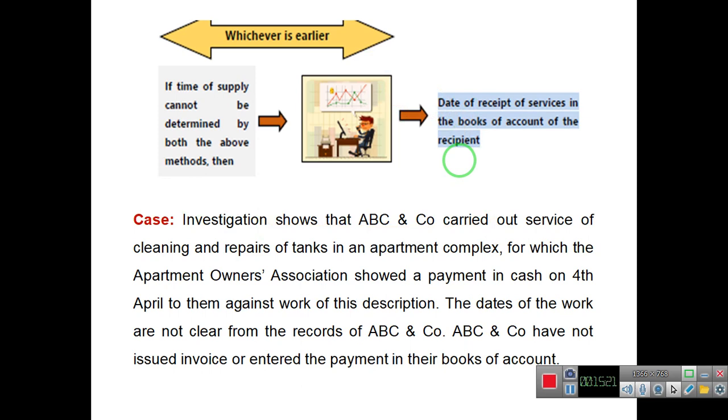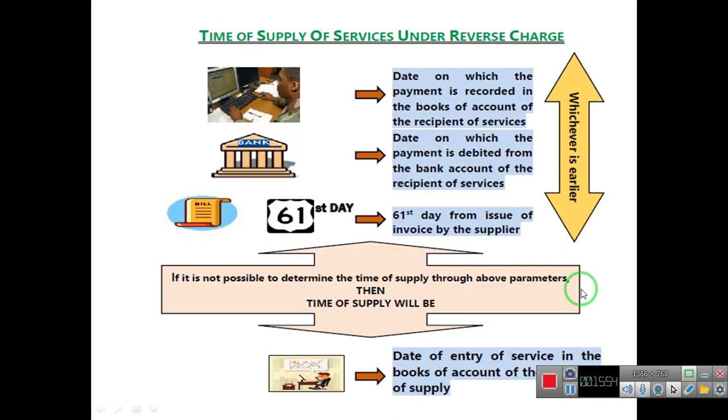For example, investigation shows that ABC and Company carried out the service of cleaning and repairs of tanks in an apartment complex, for which the Apartment Owners Association showed a payment in cash on 4th April against work of this description. Here the dates of work are not clear from the records of ABC and Company. So in this case the time of supply will be 4th April.